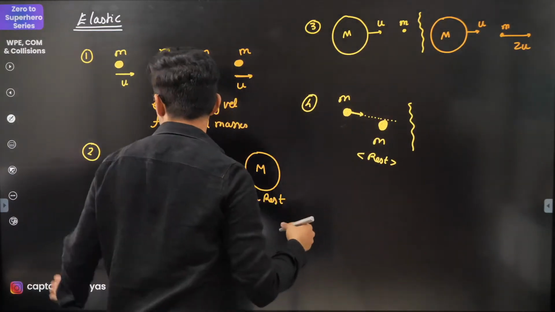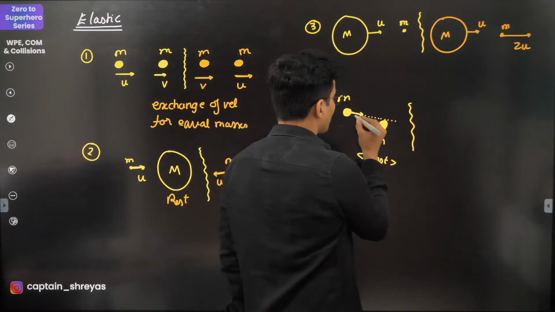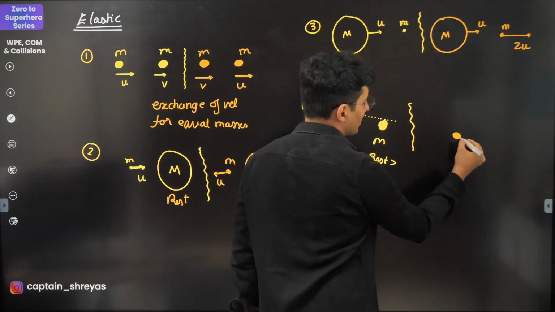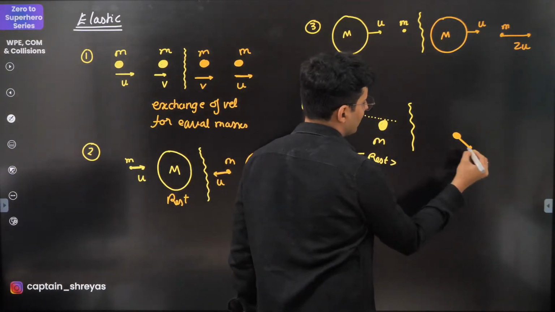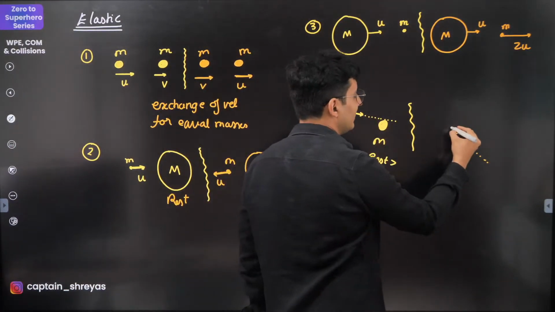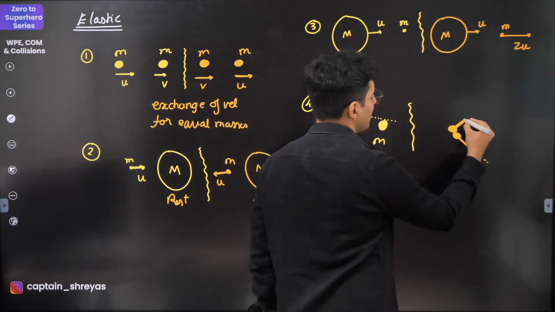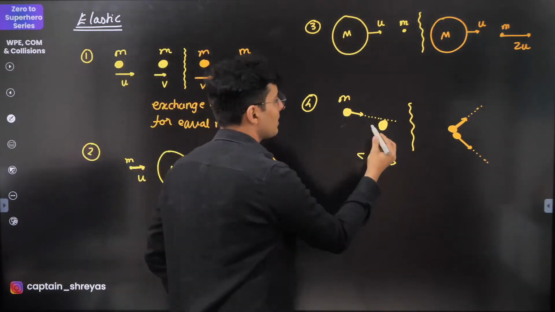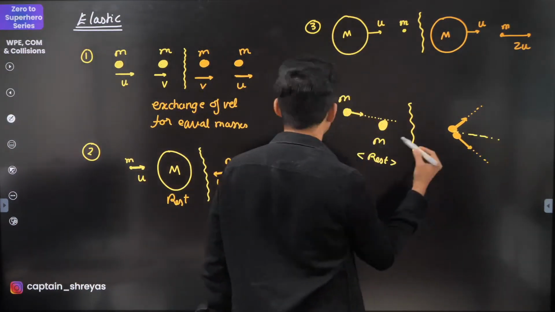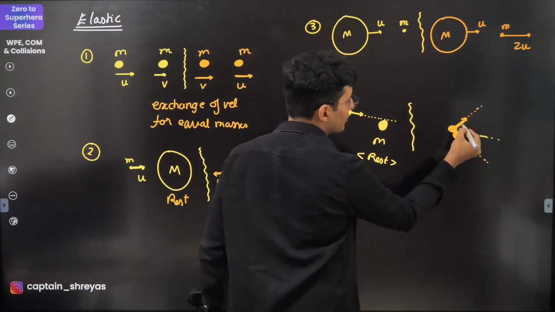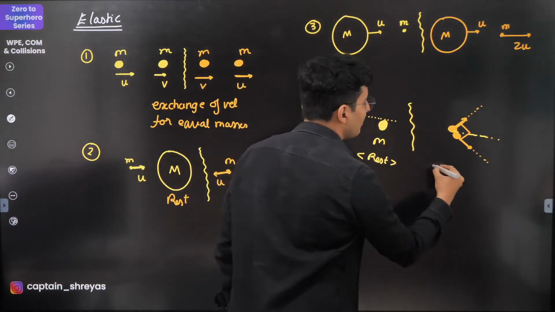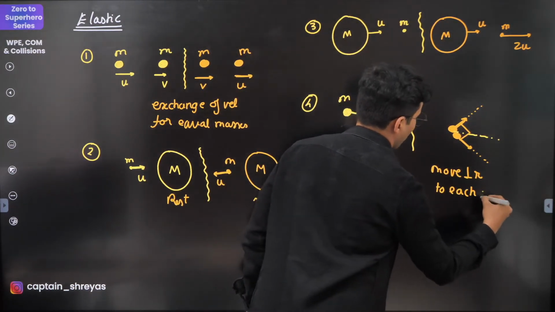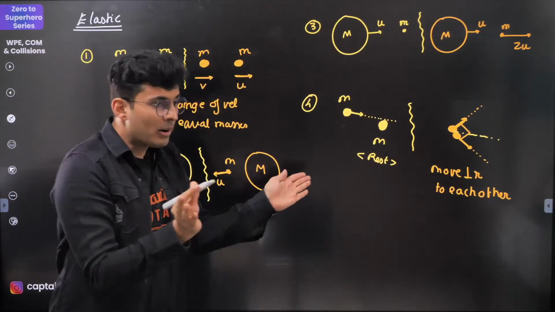After the collision, this mass, when it collides with the other mass, the mass with which it is colliding will go with certain velocity in certain direction, but this mass will get deflected and it will probably go here. This was your original line, and you will notice that the angle between these two is 90 degrees. So they move perpendicular to each other. Very important property. They move perpendicular to each other.